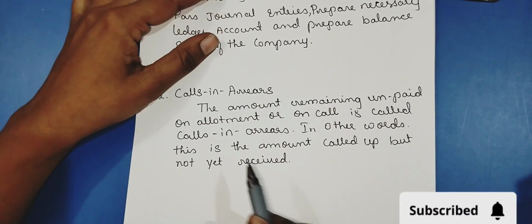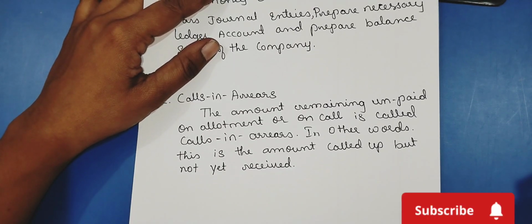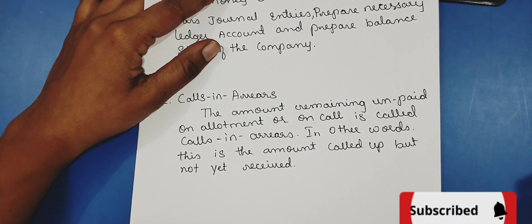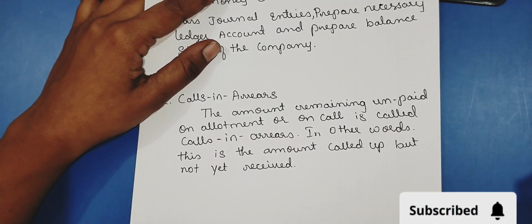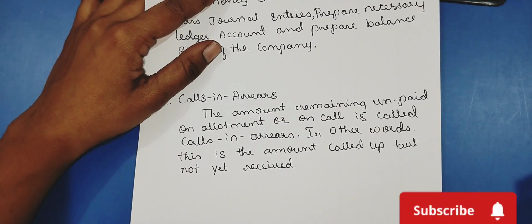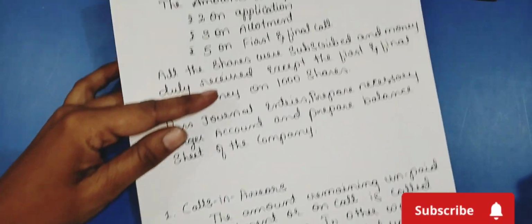So here you can see the meaning of calls in arrears. The amount remaining unpaid on allotment or on call is called calls in arrears. In simple terms, called up but not yet received. So that is called calls in arrears.